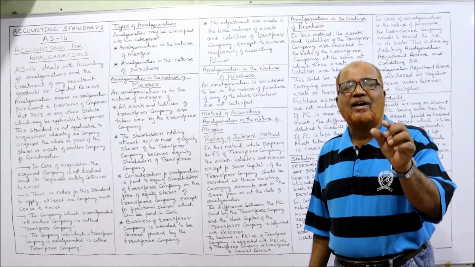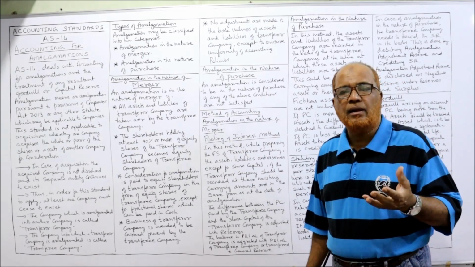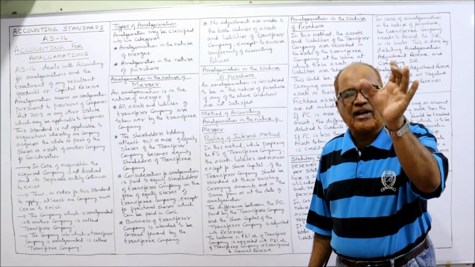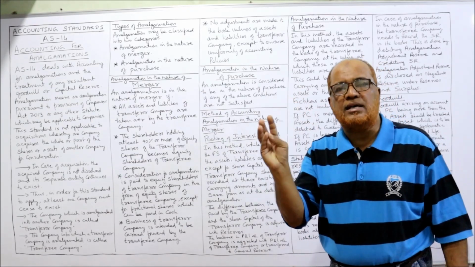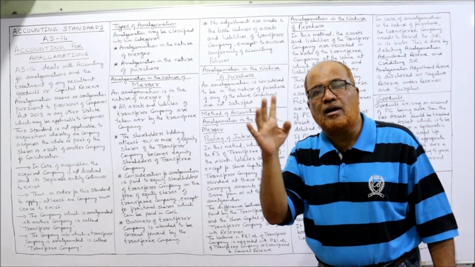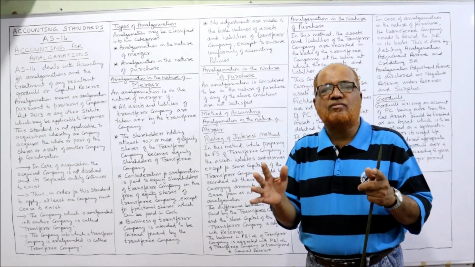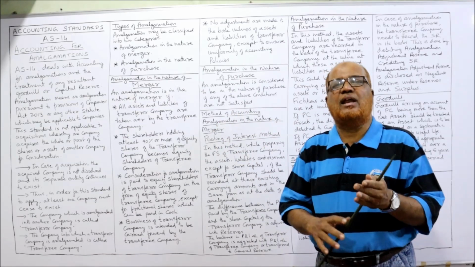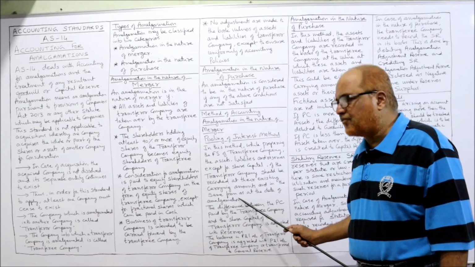So while making the financial statements of the transferee company, in our example, the transferee company is ABC company, ABC company should record all assets, liabilities and reserves of the transferor company at their book values only. So whatever the balance sheet values are there, the same balance sheet values should be taken in the financial statements of the transferee company, right? Same carrying amount, same form.